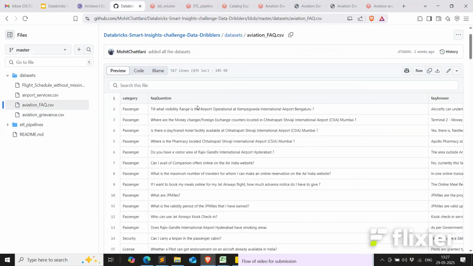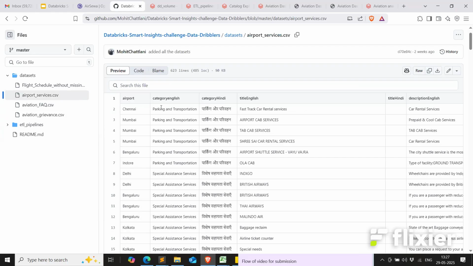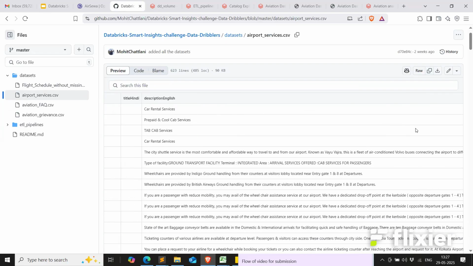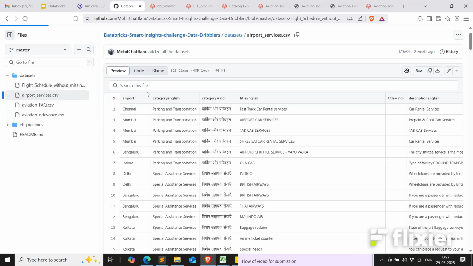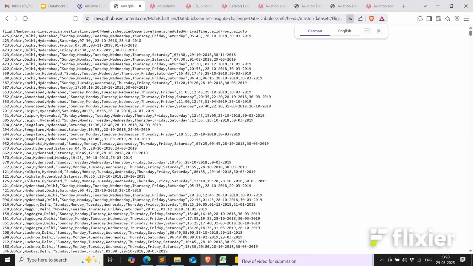Then we have the FAQ where we have the FAQ question and the answer and the category of the FAQ. We have the airport services wherein we have the airport for the domestic location. Then we have the category and the services that are being provided along with the description and the phone number of the service provider. This is the flight schedule data: airline, source, destination, the day of the week, departure time, arrival time, valid from.